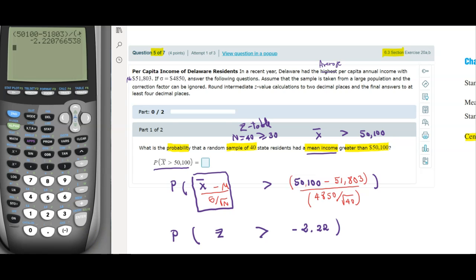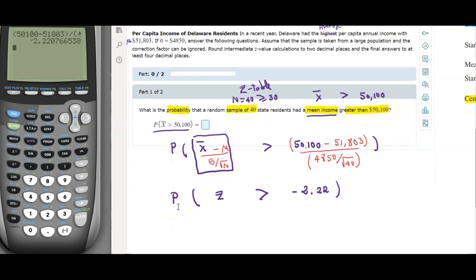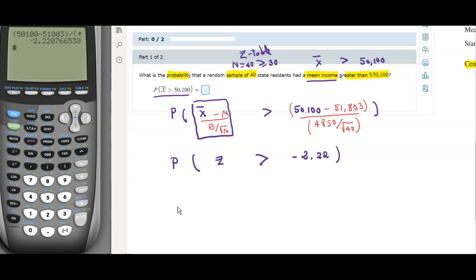By the way, I can draw it. This is going to be my normal distribution. This is going to be the 0, mu equals 0. Minus 2.22 is going to be somewhere on the left, and you are greater, so greater is going to be this side. Of course, this is the Z axis. I can see this is a big tail, more than a half.